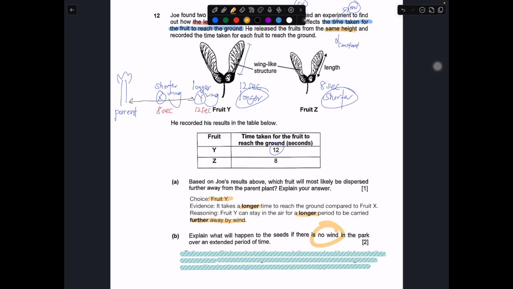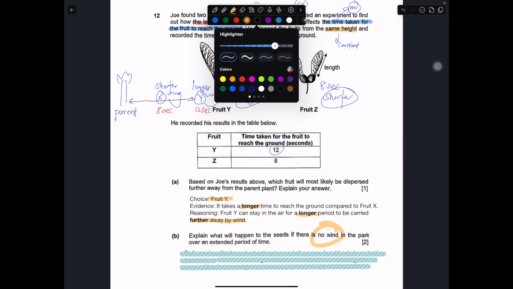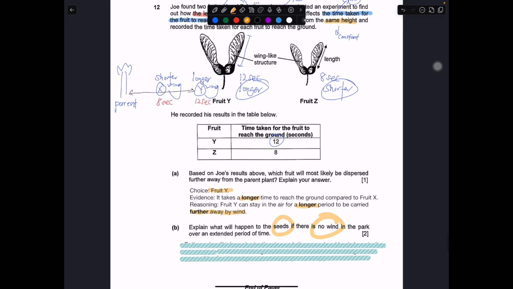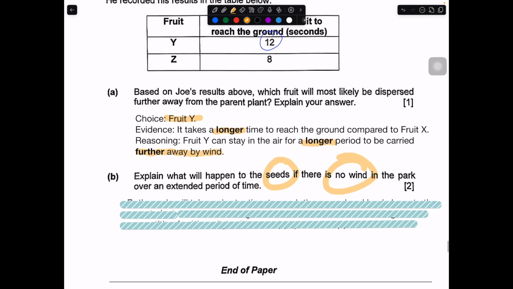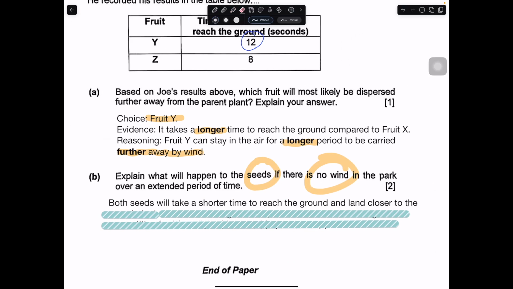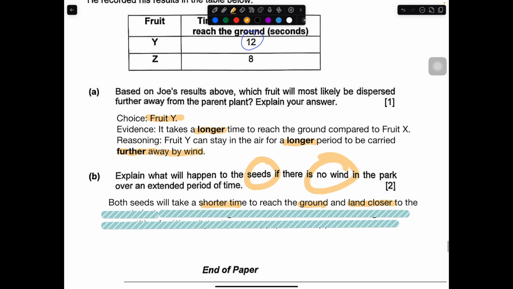You have to understand that even though there is no wind, there is a chance that the seeds will just fall on their own and land somewhere. If the conditions are correct, with WOW, water, oxygen, and warmth, they will still germinate. But what will happen to the seeds in this case? Without wind, of course, both seeds will take a shorter time to reach the ground. That means they will drop faster, and if they drop faster, they land closer to the parent plant.